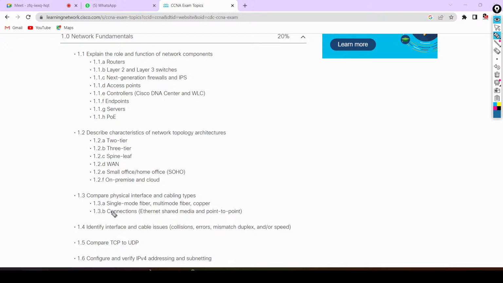After that, connections: Ethernet, shared media, and point to point. Anyone have knowledge about Ethernet, shared media, and point to point? Suppose I want to connect two routers together, R1 and R2. Which type of cable should I use here? Ethernet, shared media, or point to point? So serial cable, point to point. Exactly, because R1 is connected with R2 only. There is no other device. So here a MAC address is not required, right?